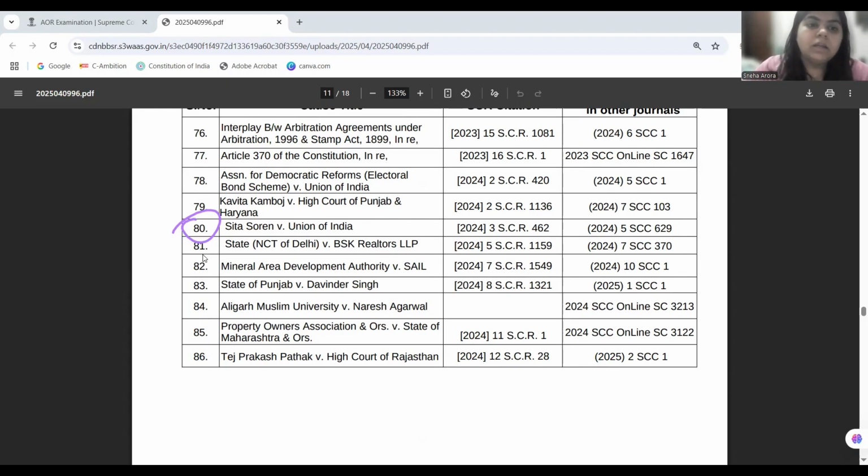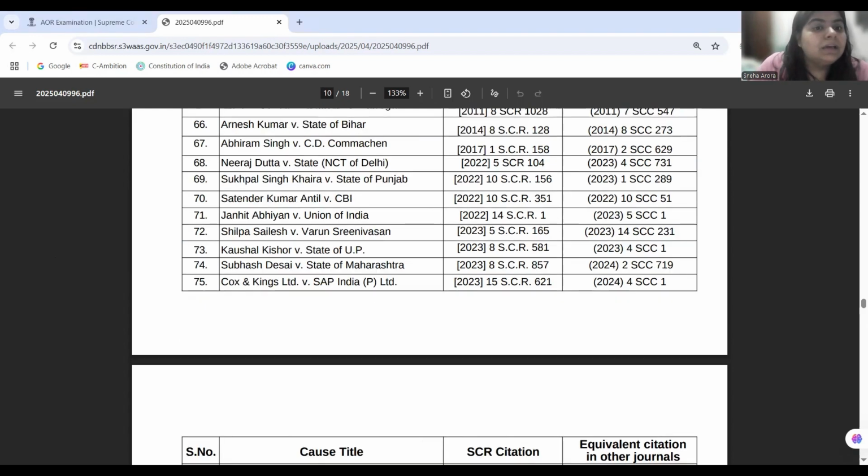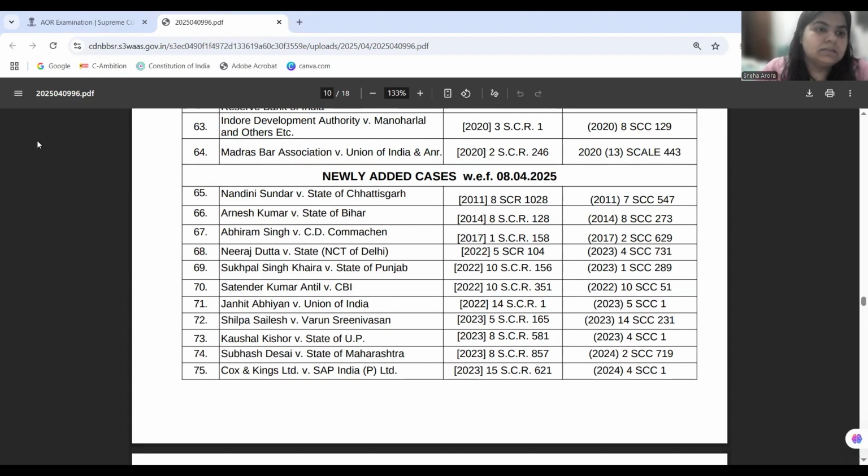Okay. Now, when we look at corruption, Section 20 of the Prevention of Corruption Act, we are also looking at Neeraj Datta's case, which is numbered at 68 in the list of AoR leading cases. Now, Neeraj Datta is basically holding that once you have taken illegal gratification, presumption lies against the accused that he has obtained illegal gratification for corruption only. Okay. So that is Neeraj Datta's case. You can visit the case that is uploaded on the website for a detailed version of the case.